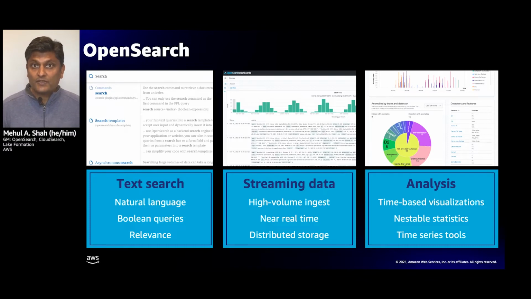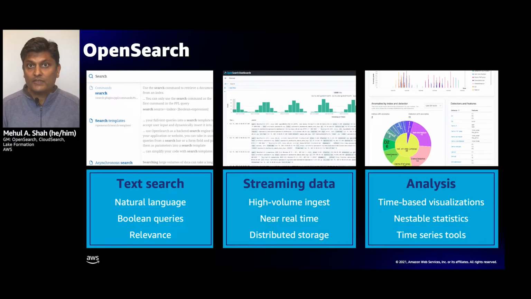So in addition to text search, what we see our customers doing is also doing a lot of log analytics with OpenSearch. You see them processing a lot of streaming data, storing it at high volumes, and because it's a distributed engine, you can ask questions over it in near real time and get answers back in milliseconds. And because the engine distributes, you can also store a lot of data, so you get a lot of distributed storage.